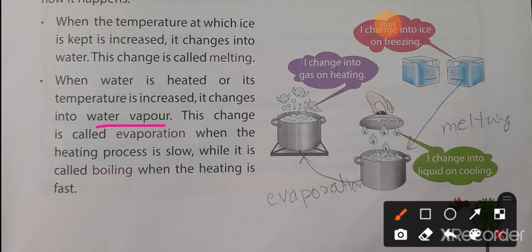And this process, that means the change of water into the vapor form, into the gaseous form, is known as evaporation. When the heating process is slow, it is known as evaporation, and when the heating process is fast, it is known as boiling.